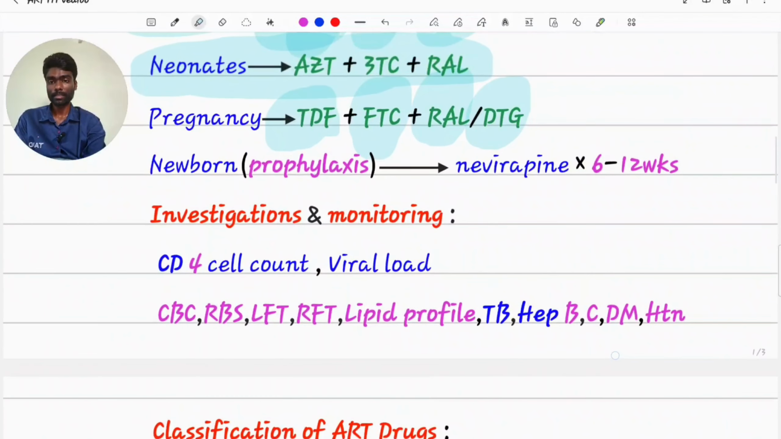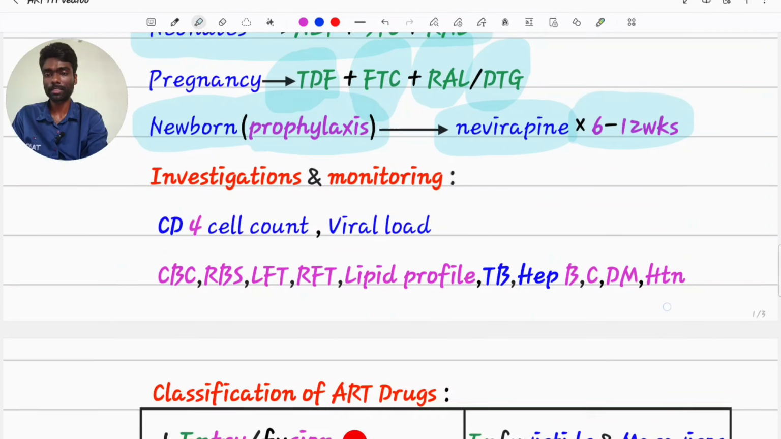Even in pregnancy, if anyone is HIV positive, immediately we have to start drugs. In newborn, as prophylaxis, we will give nevirapine. Newborn nevirapine for 6 to 12 weeks.